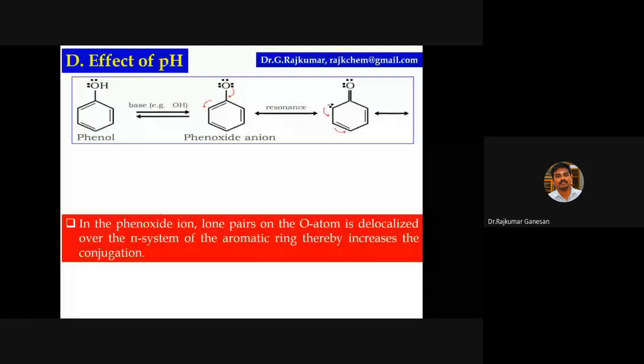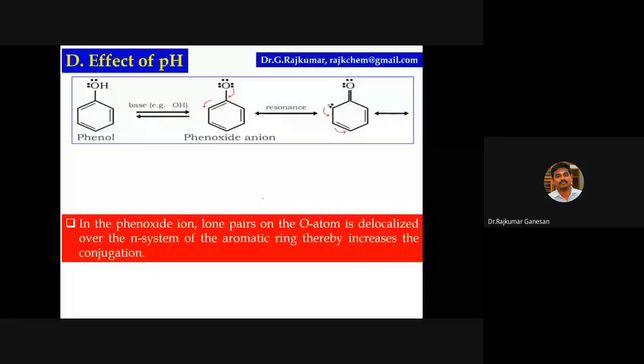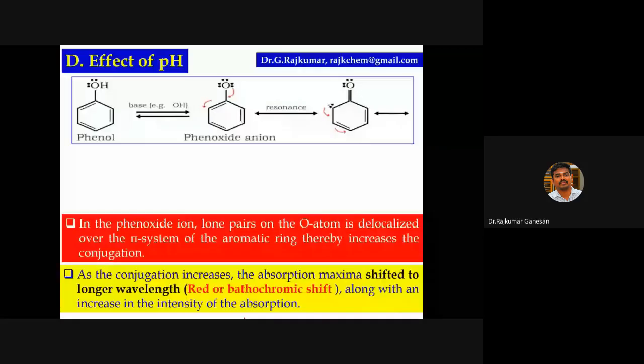Then effect of pH. What happens to pH? Look at this. This is a phenol. In the presence of a base, it abstracts a proton. Then there will be a formation of phenoxide ion. Phenoxide ion will undergo resonance. In the case of phenoxide ion, the lone pair on the oxygen atom is delocalized over the pi electron system of the aromatic ring. Thereby, conjugation increases. As you know, when the conjugation increases, the absorption maximum shifts to the longer wavelength, that is a red shift. Because as the conjugation increases, the energy decreases, so lambda max value will increase.